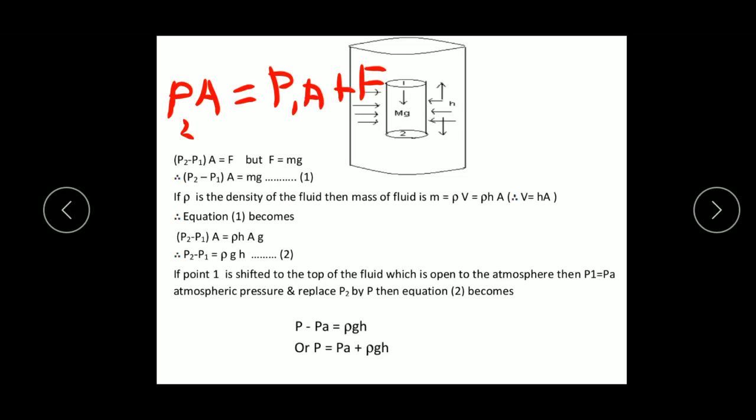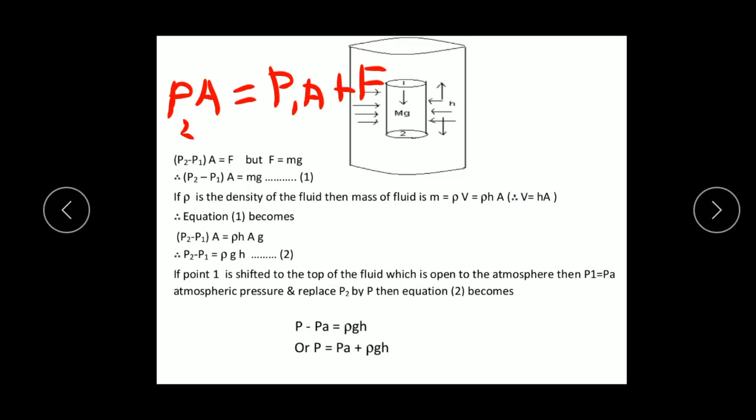Just rearranging the terms, by taking P1A to the LHS and taking A common, (P2 minus P1) into A is equal to F, and F is equal to M into G, which is the weight of the cylinder acting in the downward direction.